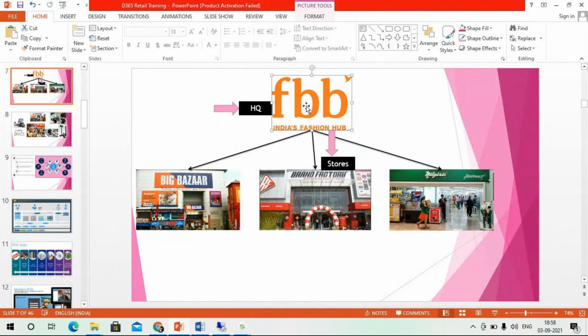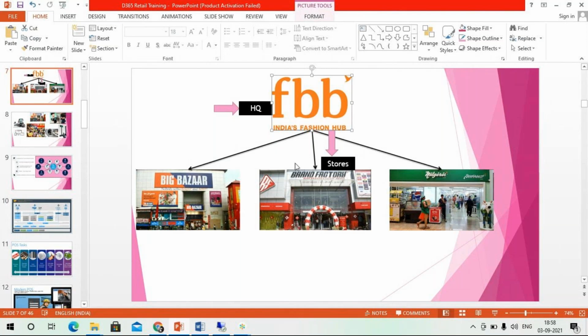Once you have created them, how will the data transfer to your different locations? Consider your back office is in Mumbai and your store is in Bangalore. How are you going to send this data from head office to store? That we are going to discuss in detail. What kind of masters you are going to create, how the masters are set up, and how they are pushed from one location to another.